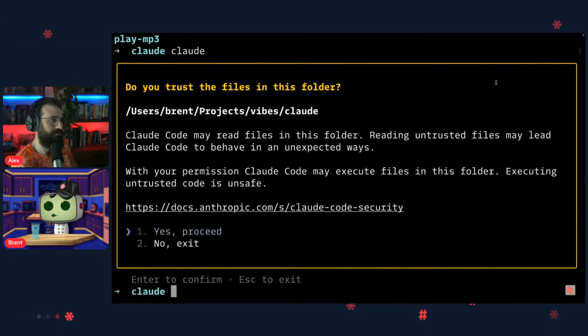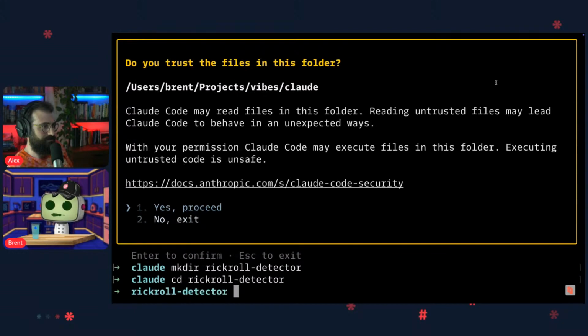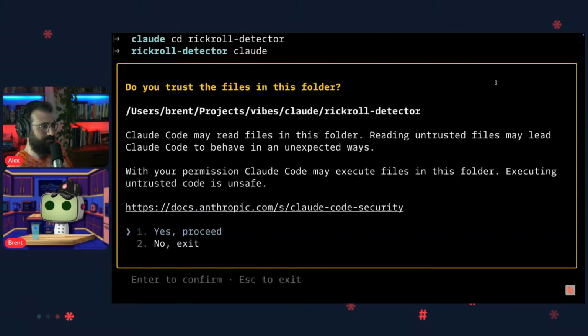Let's make a Rickroll detector. I like this. Sure. And then we'll go into that directory and we'll run Claude from there. Okay, this is new.